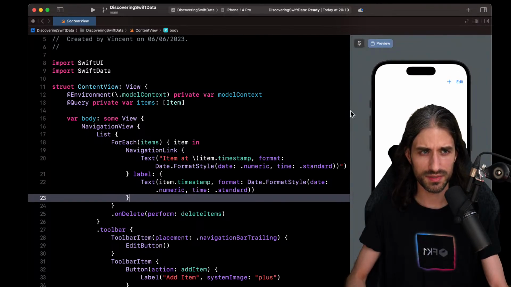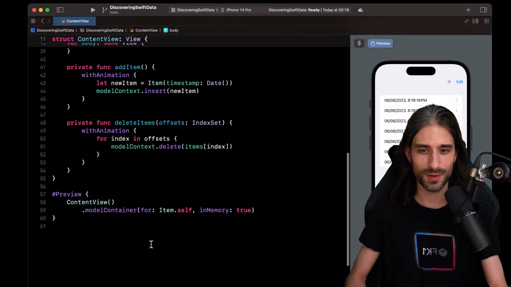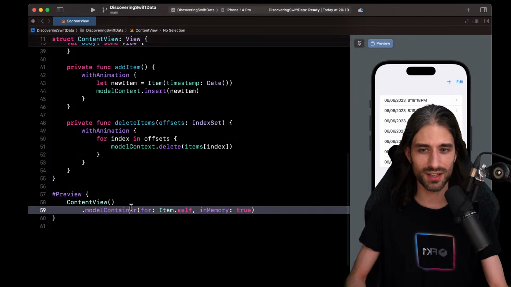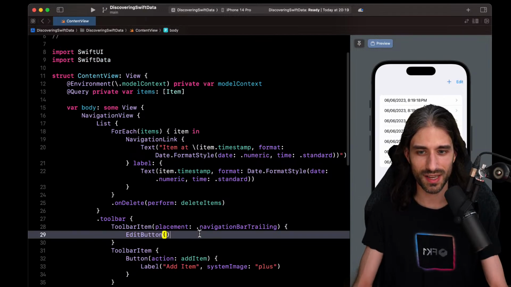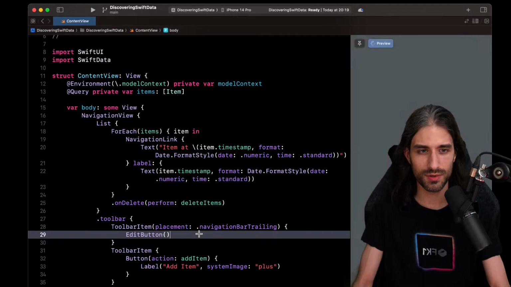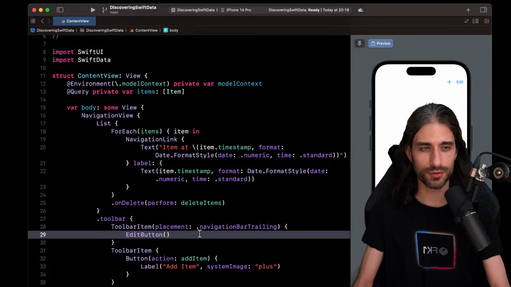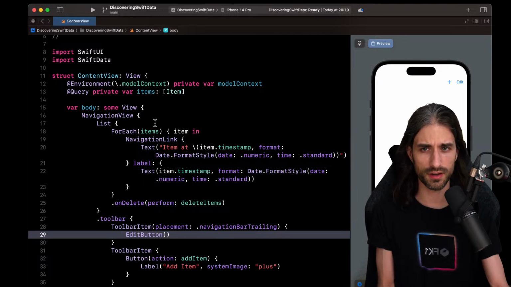Okay, let's make it more visible. All right, so we have our preview, and when I tap on the plus button, you can see that we are adding new items. When I tap, I can navigate. I'm trying to do the swipe to delete. It also works. And now the big question is, of course, when I relaunch the preview, is it going to be persisted or not? That's something I want to try. So let me get rid of the preview and then restart it. Okay, so the store is not persisted across previews, but it kind of makes sense.